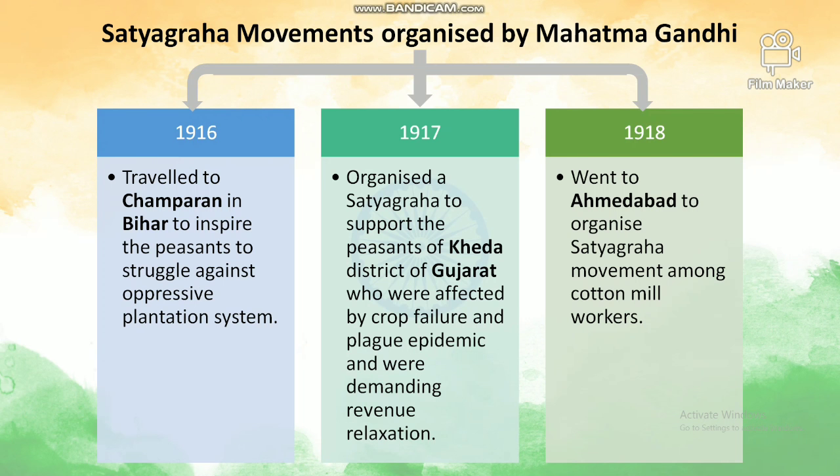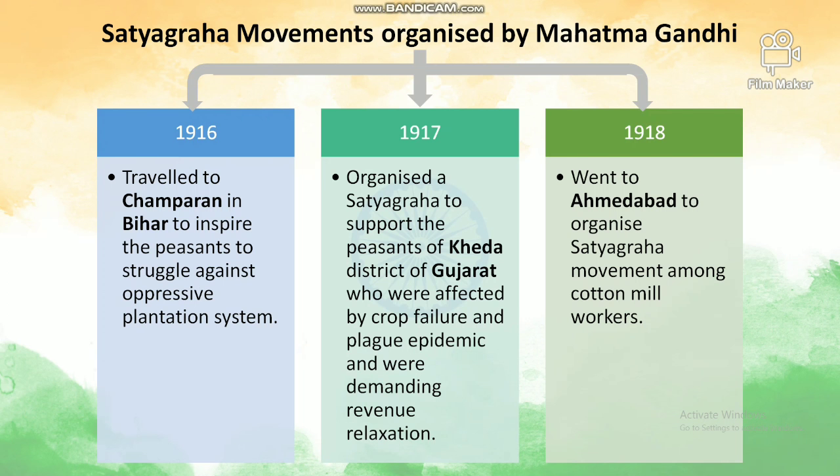So first of all, in the year 1916, this was the first Satyagraha launched by Mahatma Gandhi when he came back to India, in Champaran. He traveled to Champaran in Bihar to inspire the peasants to struggle against the oppressive plantation system. The second Satyagraha was in the year 1917. He organized a Satyagraha to support the peasants of Kheda district of Gujarat, who were affected by crop failure and plague epidemic, and they were demanding revenue relaxation. But this revenue relaxation was not given to them by the Britishers.